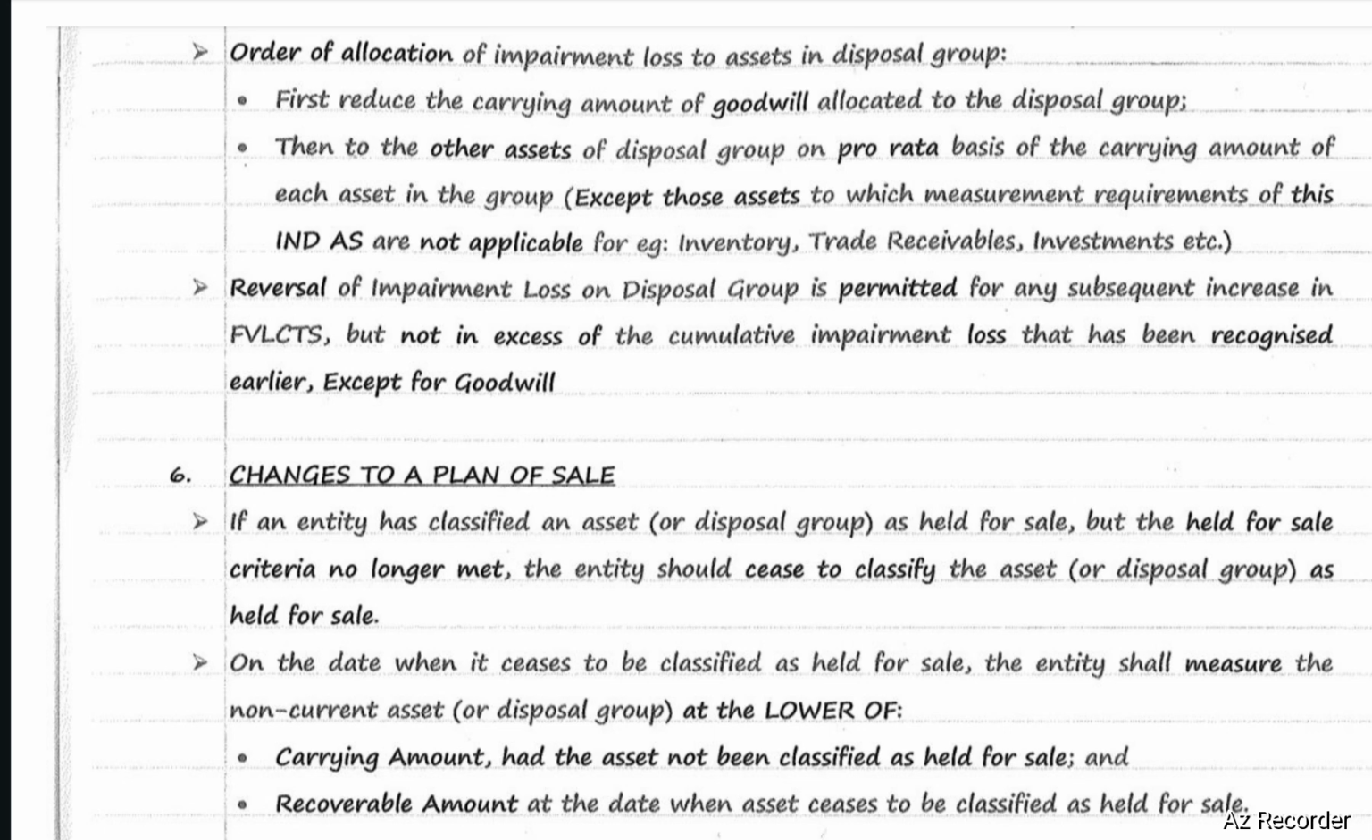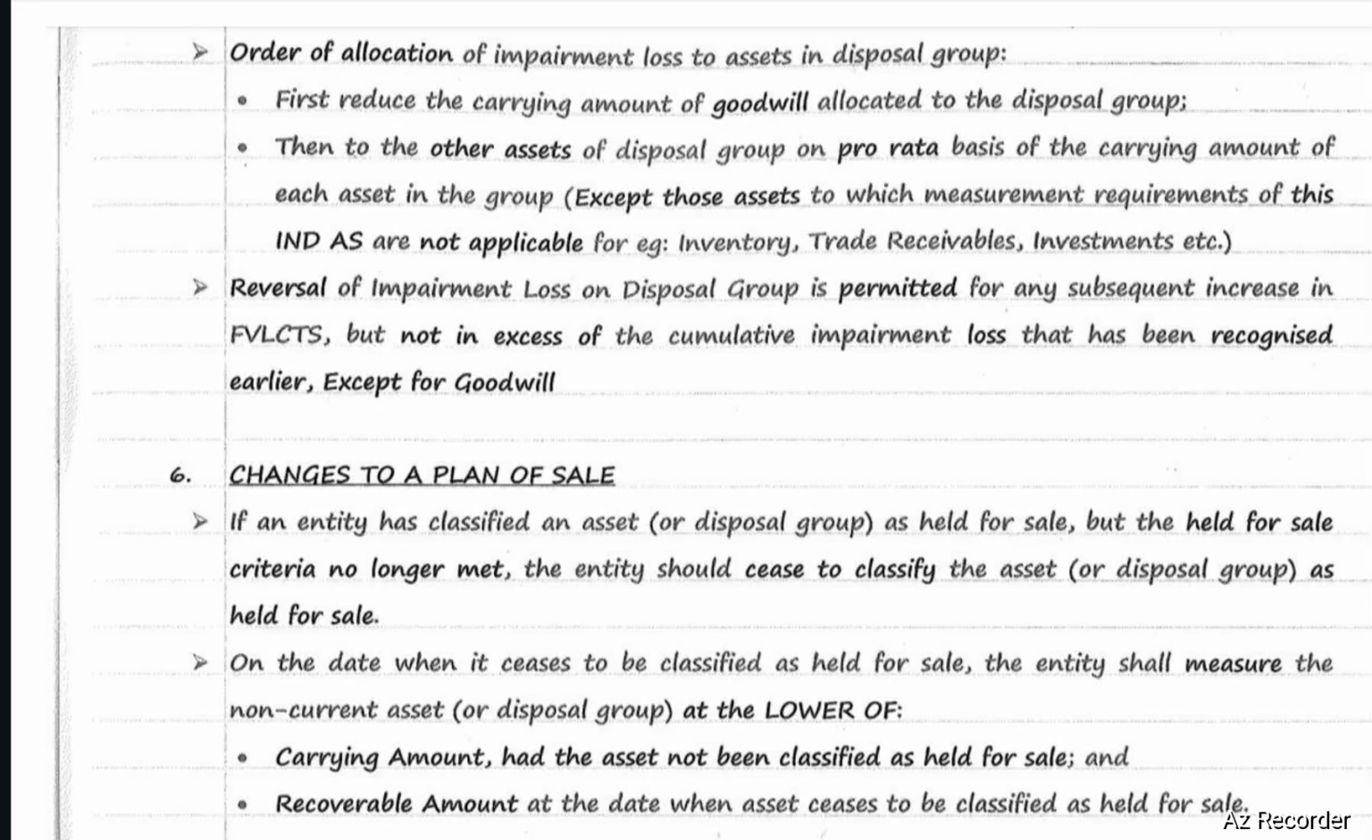Reversal of impairment loss on a disposal group is permitted for any subsequent increase in fair value less cost to sell, but not in excess of the cumulative impairment loss that has been recognized earlier, except for goodwill. So impairment reversal is permitted. To what extent? To the maximum extent of impairment loss already recognized earlier.